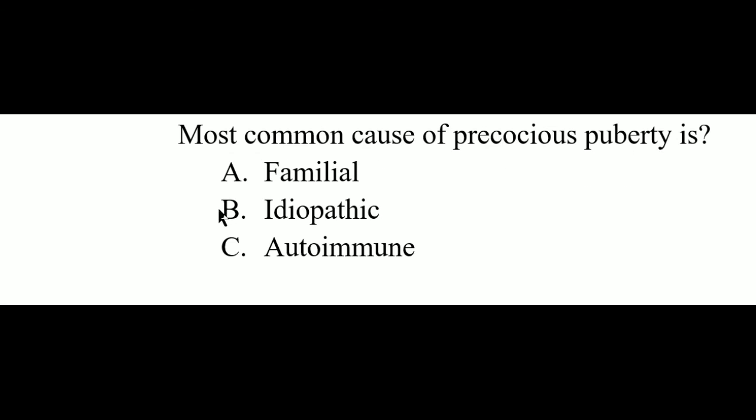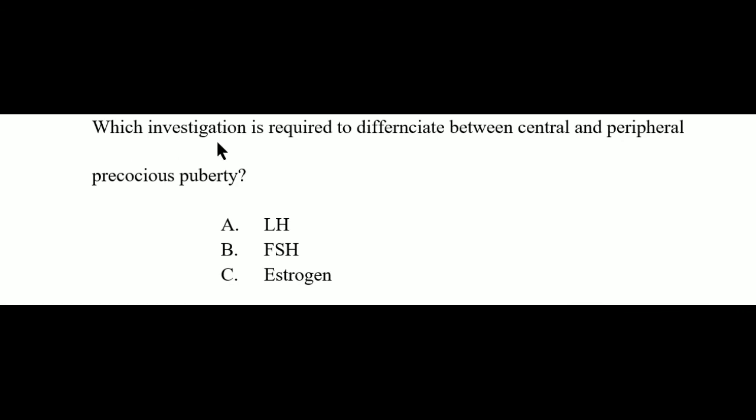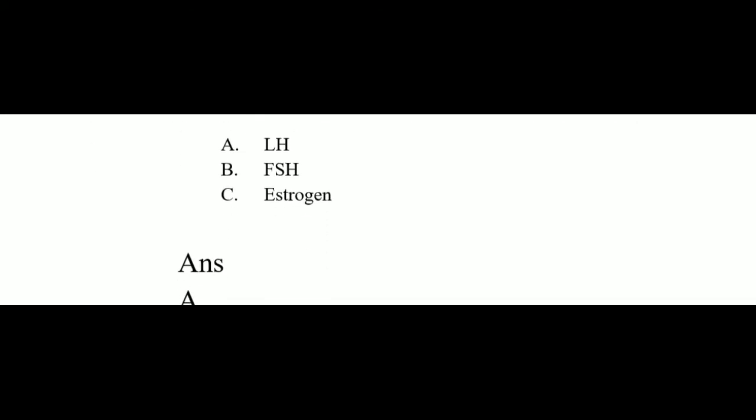Another question related to puberty: the most common cause of precocious puberty is familial, idiopathic, or autoimmune, and the answer would be B. If the most common cause of hirsutism is asked, then that would be PCOS. Another question: which investigation is required to differentiate between central and peripheral precocious puberty? That is also a common question. Among the hormones listed, LH, FSH, and estrogen, LH is the one used to differentiate between central and peripheral precocious puberty.